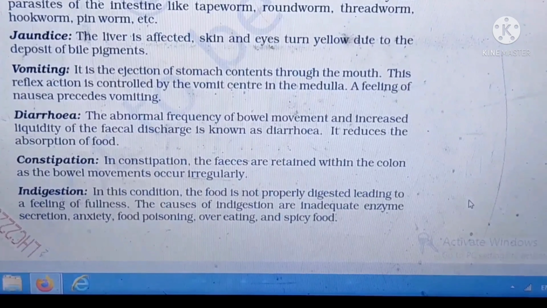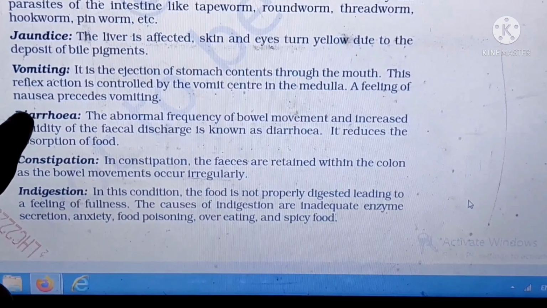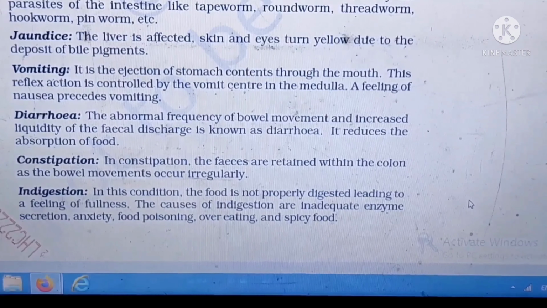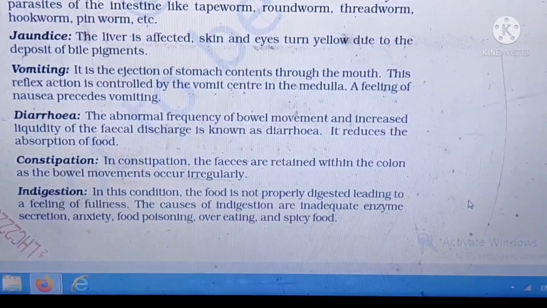In disorders, anyone can read, but the most important thing is you should not confuse between diarrhea and constipation. Diarrhea is abnormal frequency, whereas constipation is irregular bowel movements. That's what you need to remember. After this, let's go to the main malnutrition disorders.